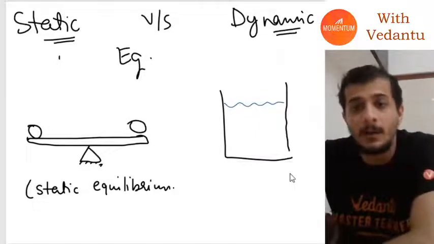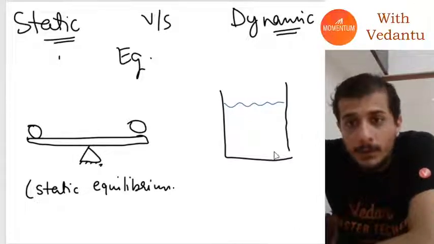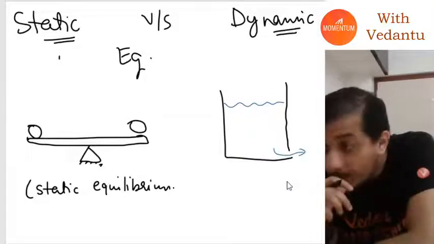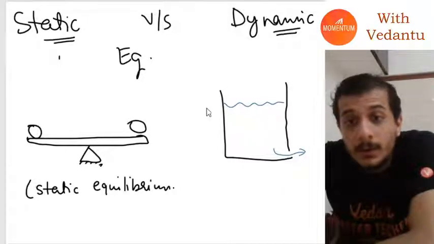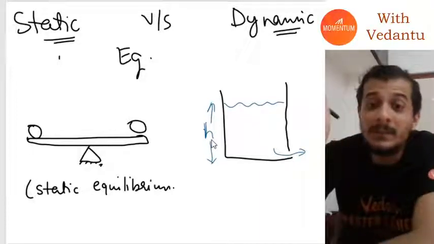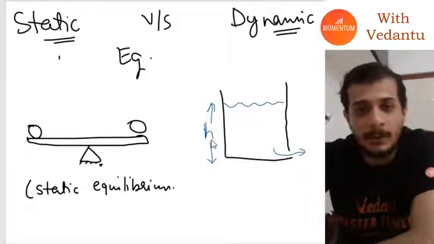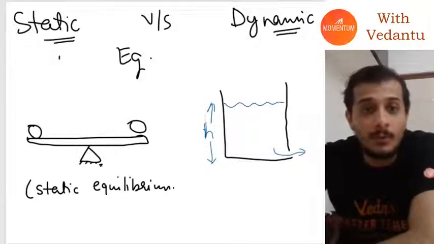If I make the hole near the bottom of the container, what happens, guys? The water starts leaking out. And when the water starts leaking out, the height of the water level will start decreasing. But I am like, no, I want this height level to be maintained, but also I am stubborn at the same time, so I am not going to close that hole.